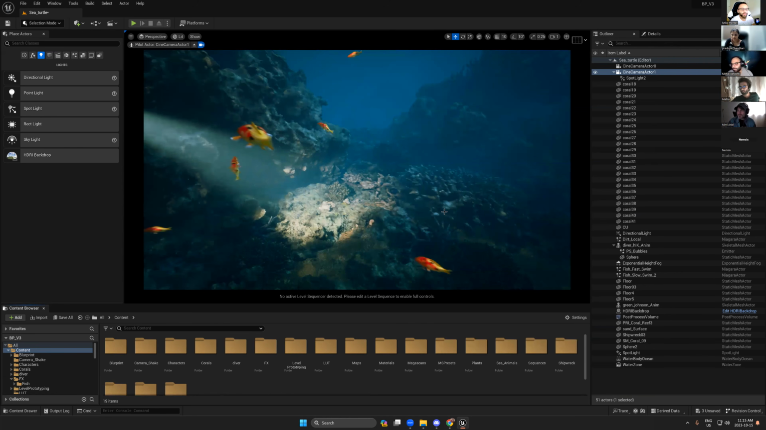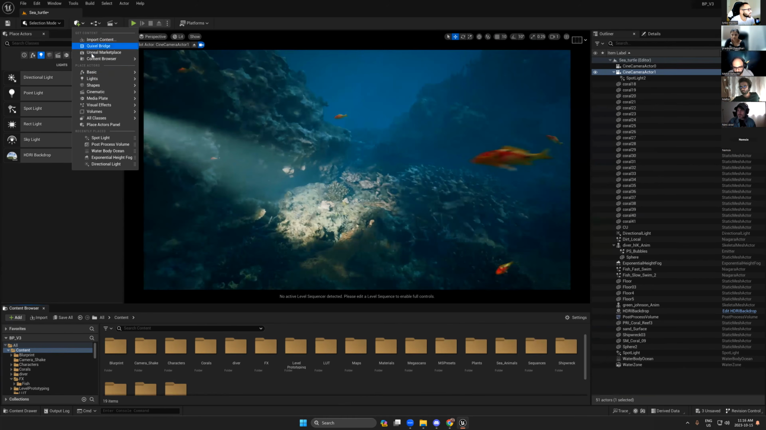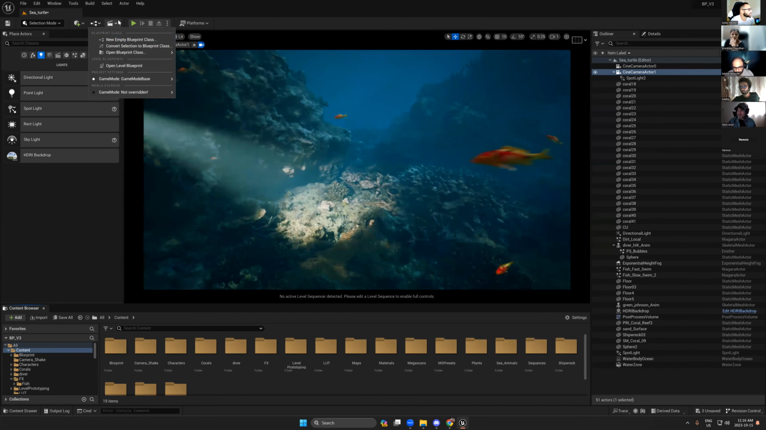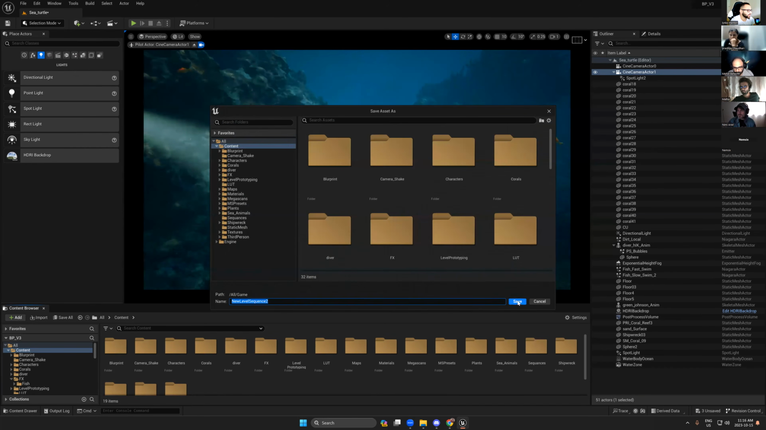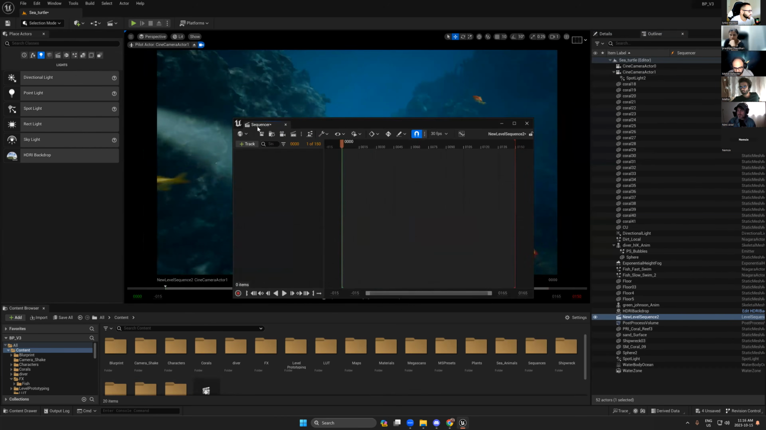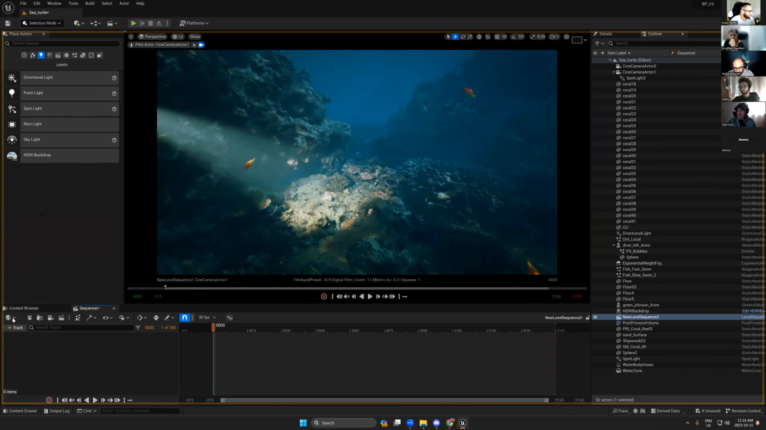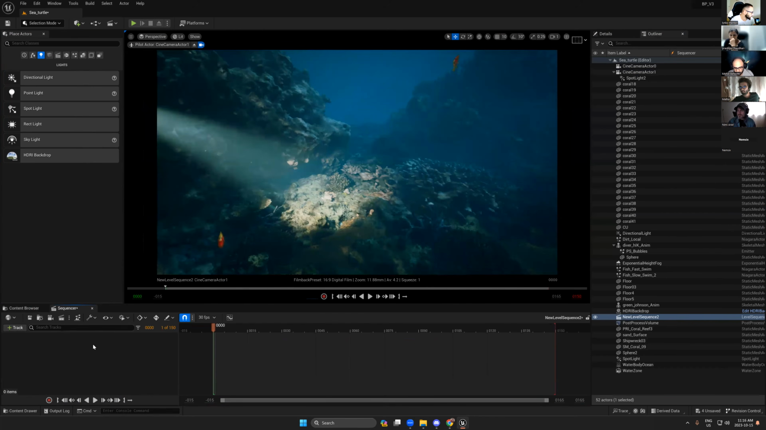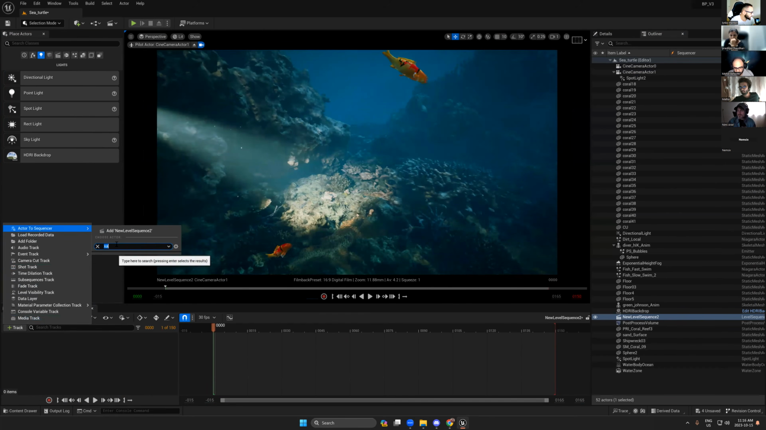Okay, so let's say we have a nice camera and we need to create nice movement. Okay, so I will create a new level here. Okay, and from track, use the camera.